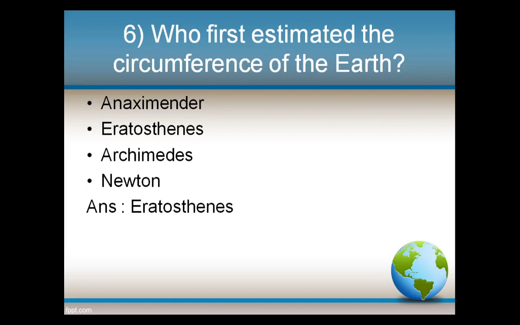And another greatest scientist, Newton. Newton was an English mathematician and physicist who formulated the laws of motion and universal gravitation. He wrote a famous book called Mathematical Principles of Natural Philosophy, also referred to as Principia.